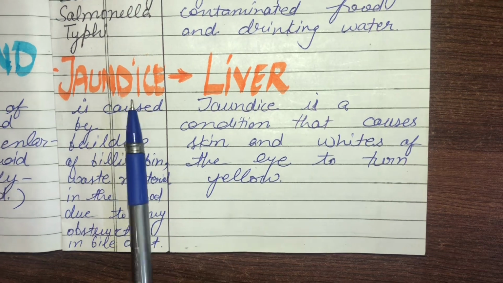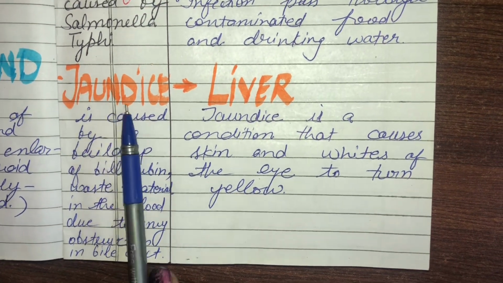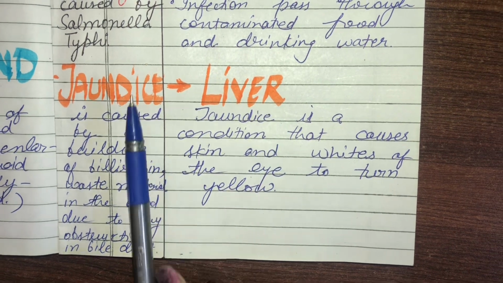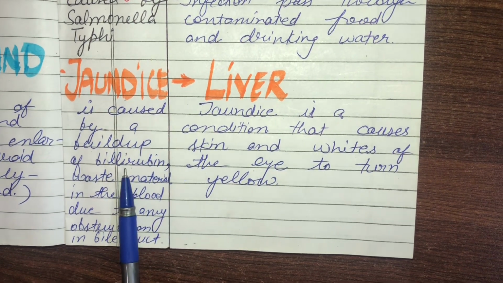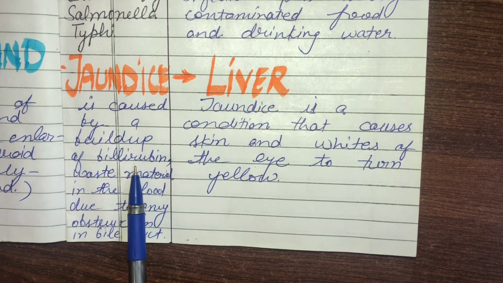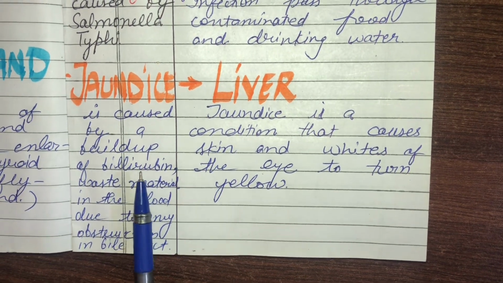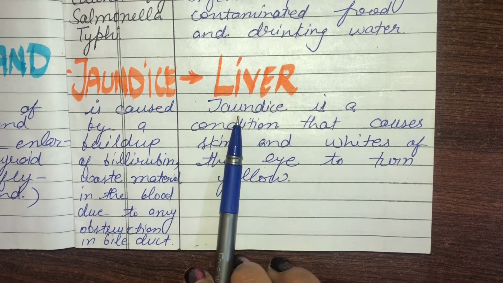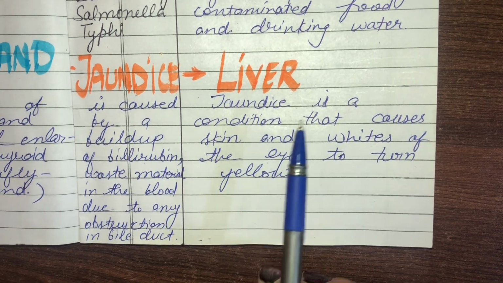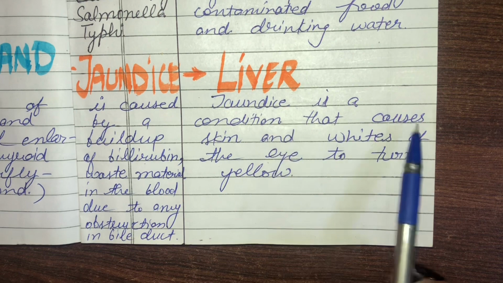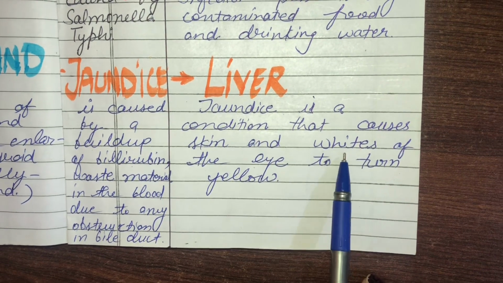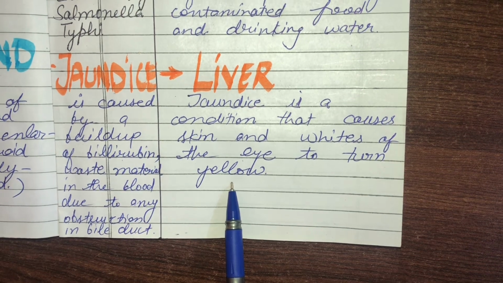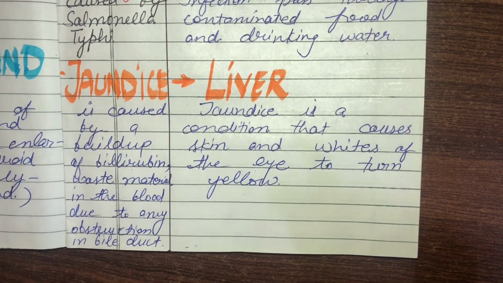So whenever a person has jaundice, the affected part is the liver. Bilirubin is a waste product of our body, and whenever bilirubin increases in our bloodstream, it causes jaundice. During this disease, the person's skin and the white portion of the eyes become yellow and the body fluids also become yellowish.